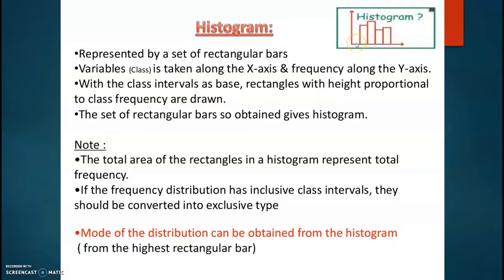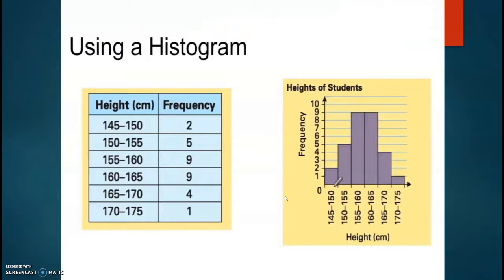So children, we mark class intervals along the x-axis and the areas proportional to the class frequency along the y-axis. This is x-axis and this is y-axis. So you should mark class interval here in the x-axis and frequency in the y-axis. Children, look at this picture.